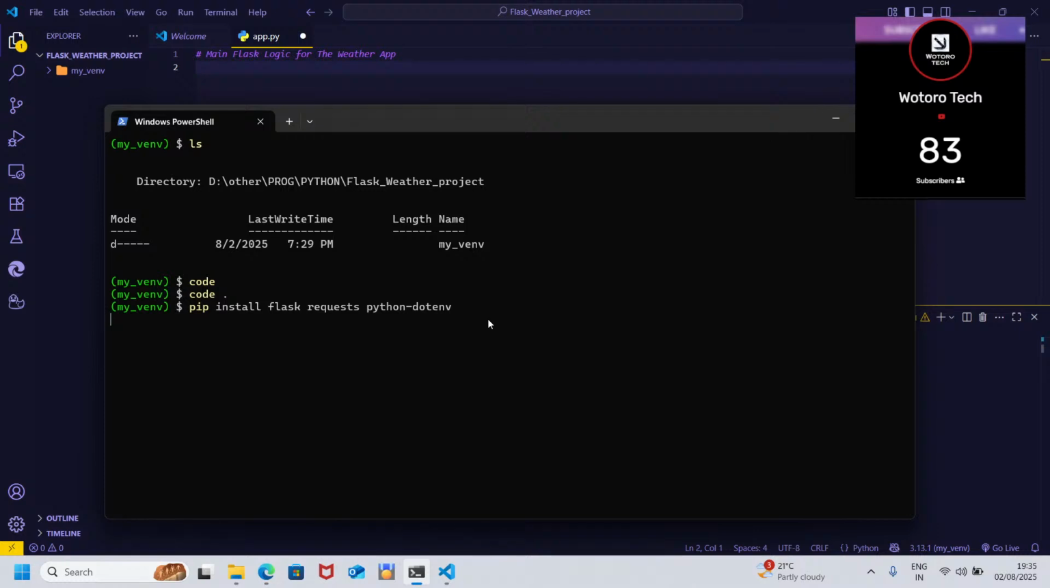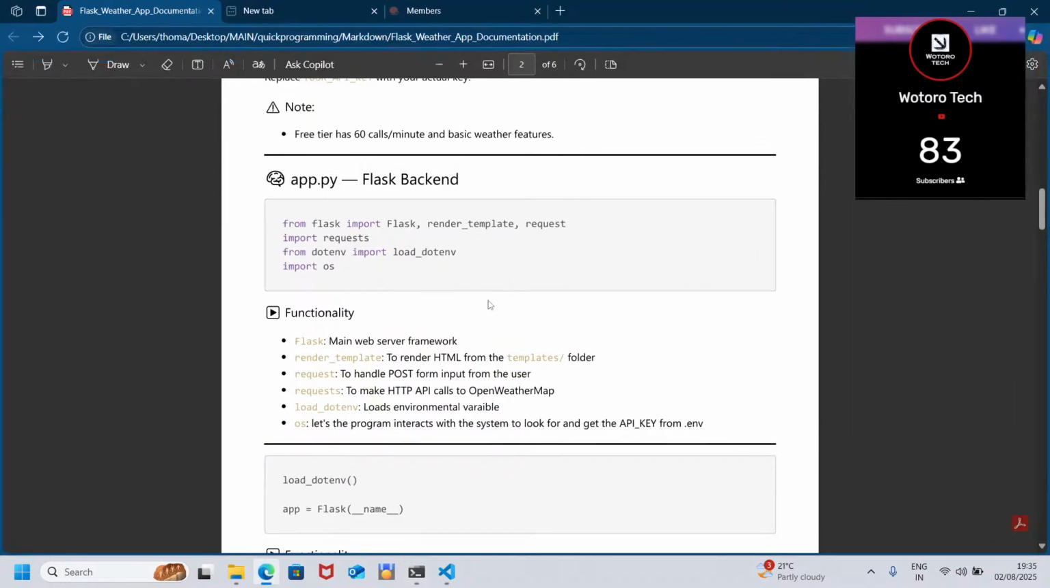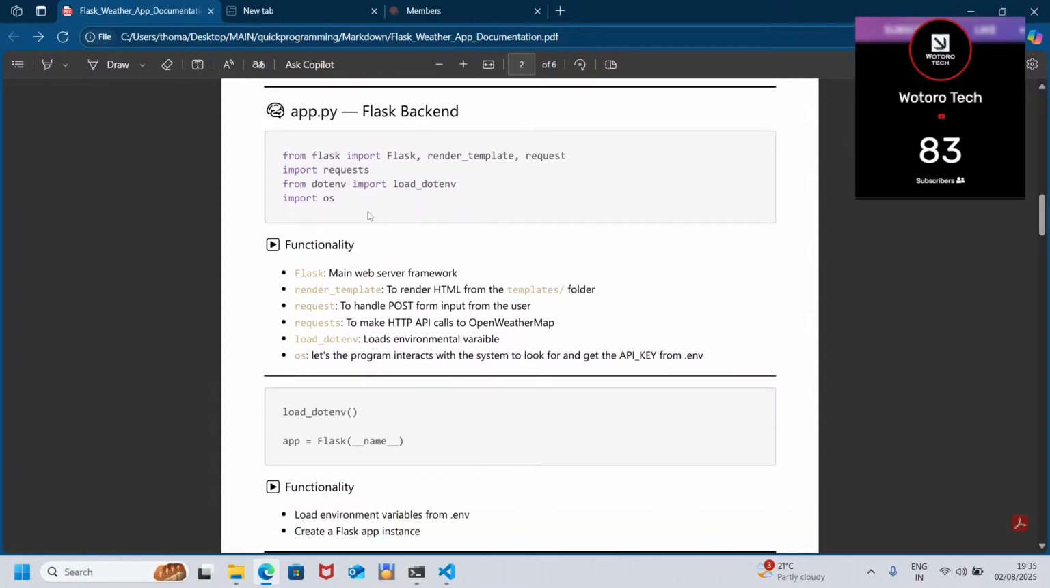It might take a while. Install. As it loads, let's go through our project. So what we are going to do is that here we have the app.py, that is the Flask backend.